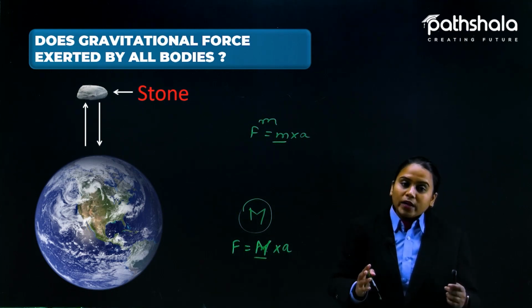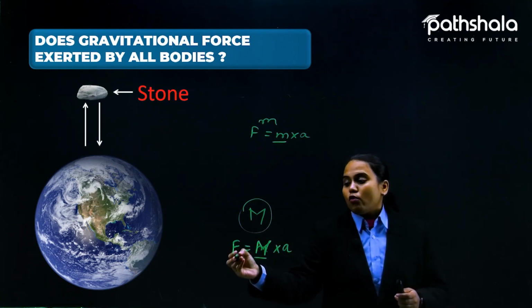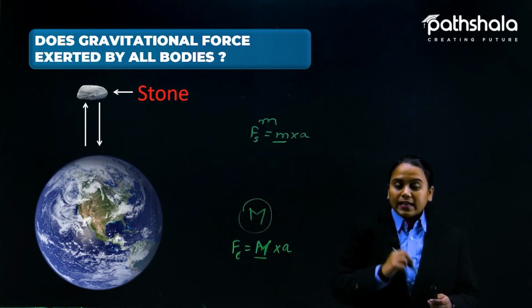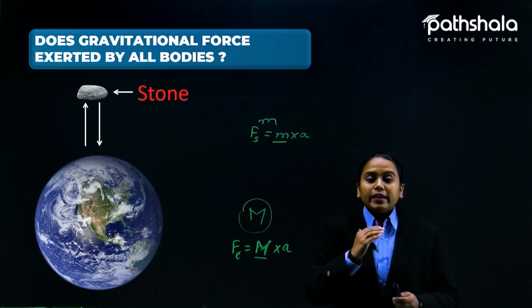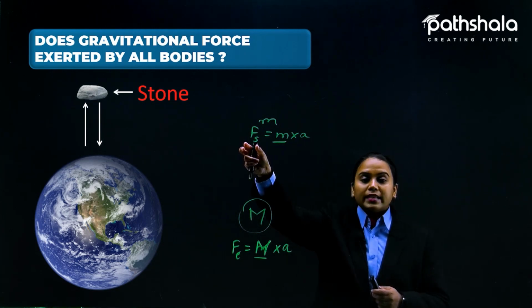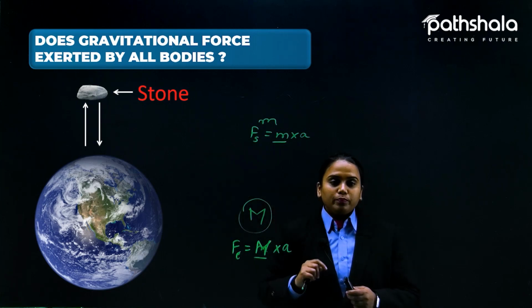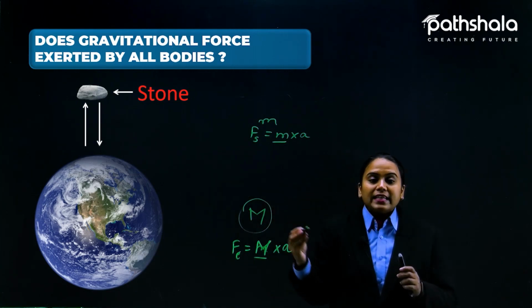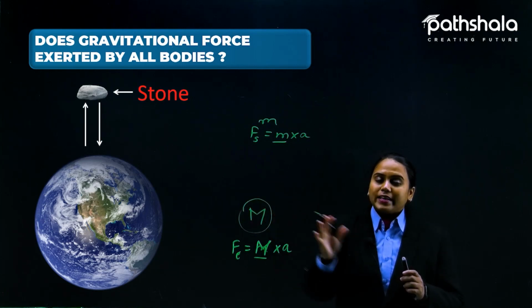So we can judge by this that the force of the Earth is greater than the force of the stone. But we cannot deny that the force applied by the stone is not here. It is available, but the acceleration due to this force is very less.